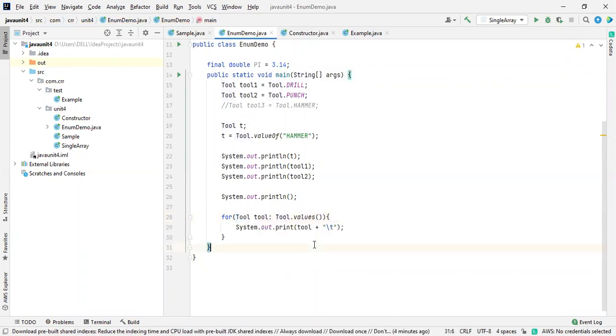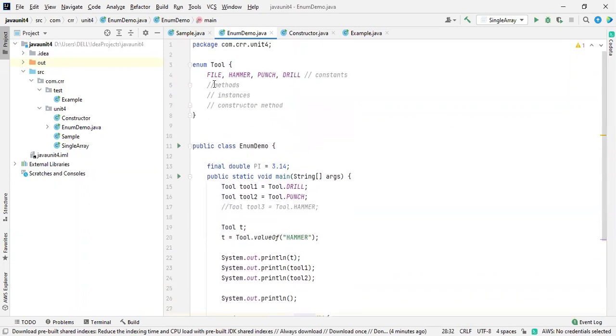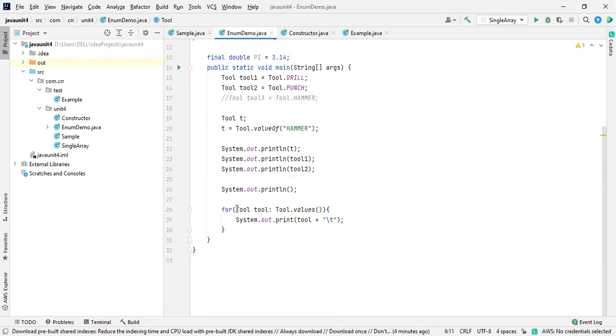That's it. Okay, if you want to print everything inside an enumeration, like all the constants or methods or instances or constructor methods, just use this, like an array consisting of so many elements. If you want to access everything, we are going to use an enhanced for loop. If you want to access a particular element, what are you going to do? By using a general for loop. Okay, this is all about enumeration. Just today itself, we are going to discuss the methods inside an enumeration. Okay. Okay, just wait.